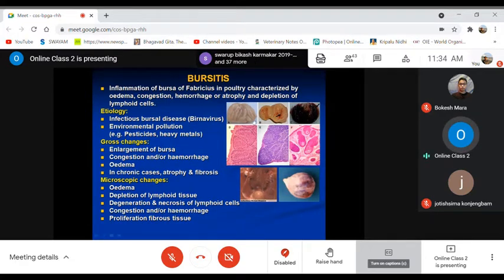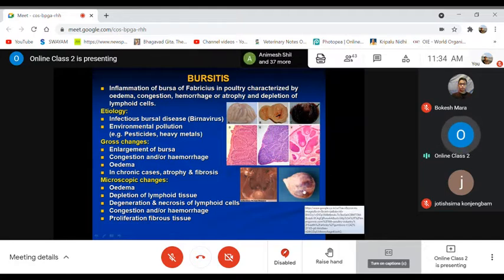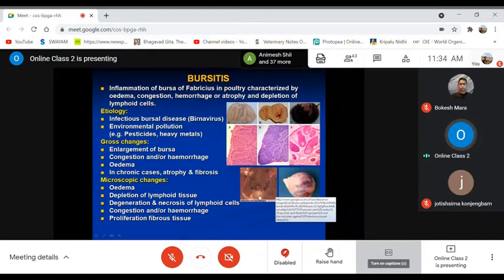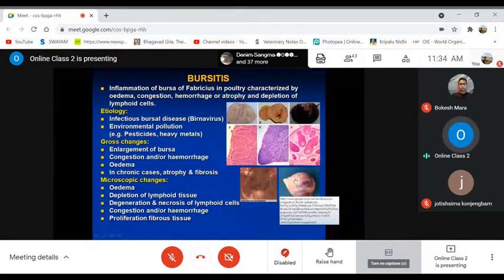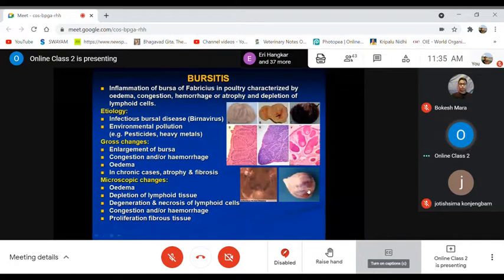Okay, so these are some pictures showing this edematous condition, severe hemorrhagic lesions, and enlargement. The burst out prepuces get much enlarged, congested, edematous and swollen. Hemorrhagic lesions also may be there. And when you make a section, this is from the outer surface. If you open it, the internal portion also may show severe hemorrhage.